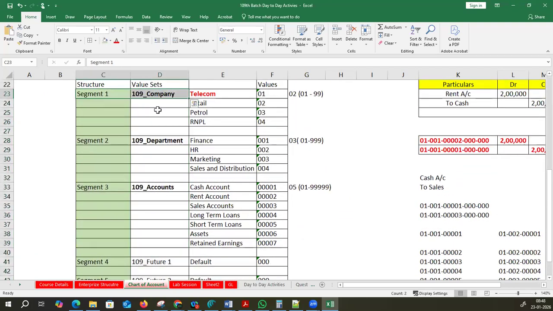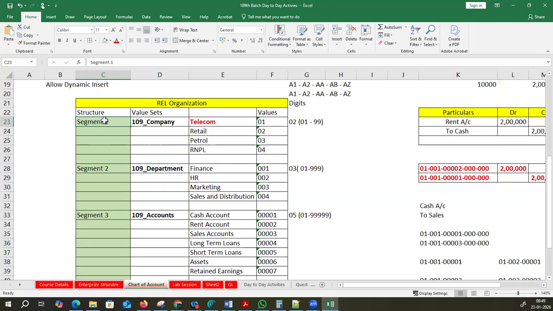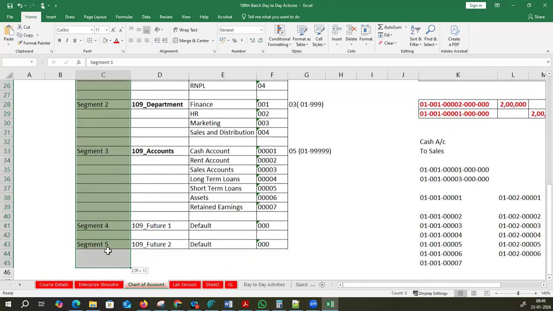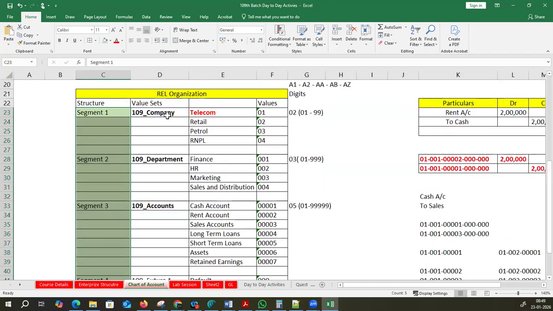Then my code combination will also look like this. This is my initial expectation. I am planning to convert all my Excel sheet into this. For this, I created value sets. Now I'm creating a structure. I will assign all these segments and assign the value sets to the segments.